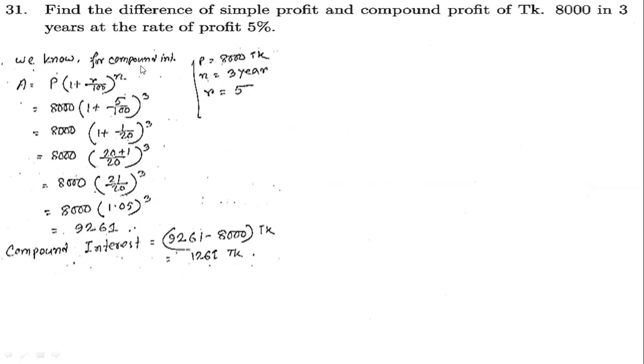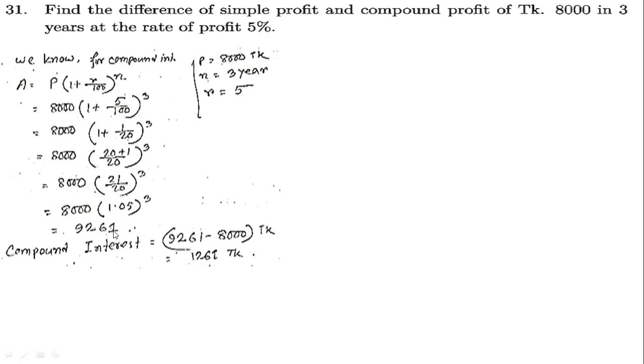Well, we know that for the compound profit, here P is given, n is given, and r is given. Just putting the values in our formula, that is P into 1 plus r by 100 to the power n. That is our formula to find out the compound. No, I mean the profit principal. The profit principal A equals principal into 1 plus rate by 100 to the power time.